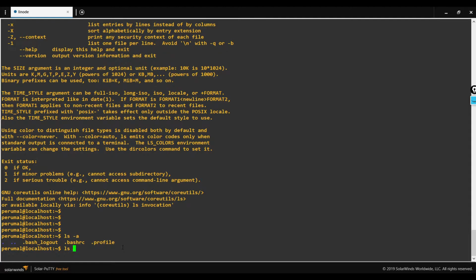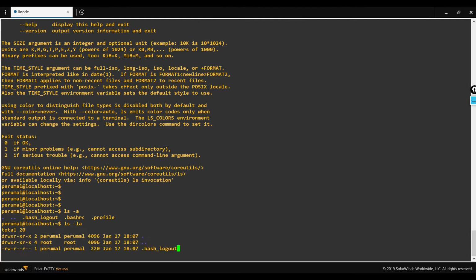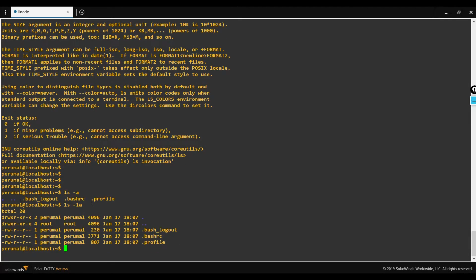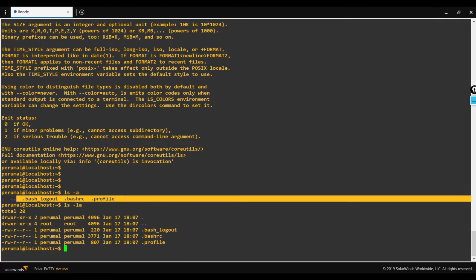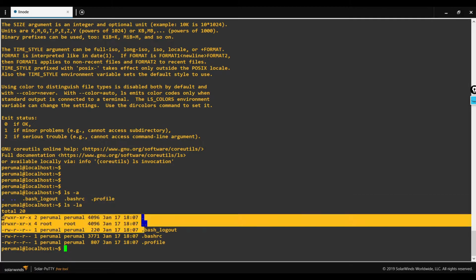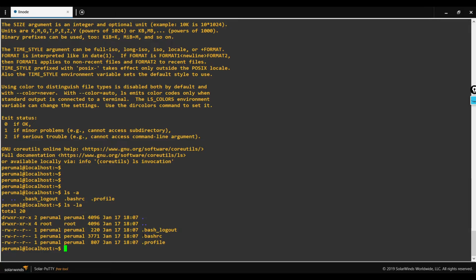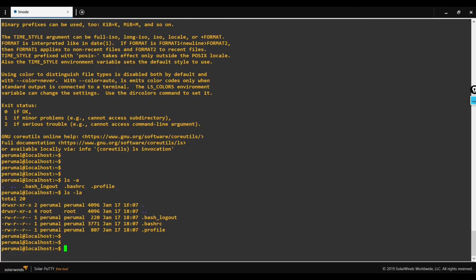When I use an additional flag -l along with -a, I can see the same output listed with more details. Apart from these flags -l and -a, you can use other flags as well.